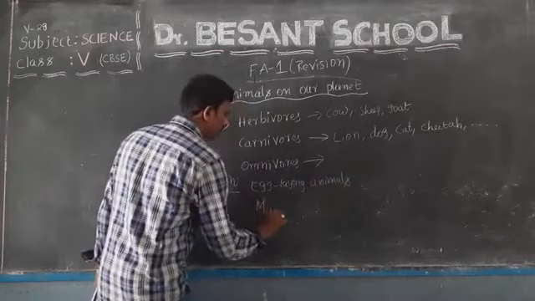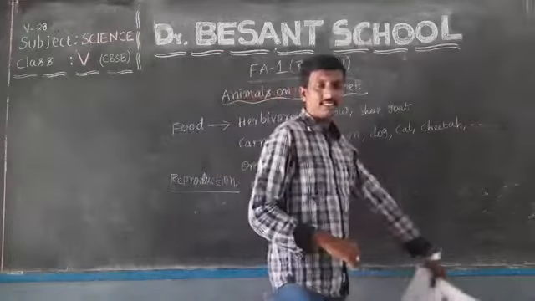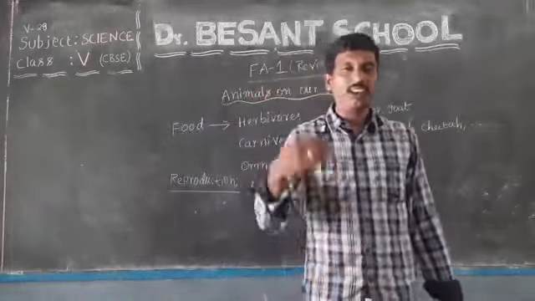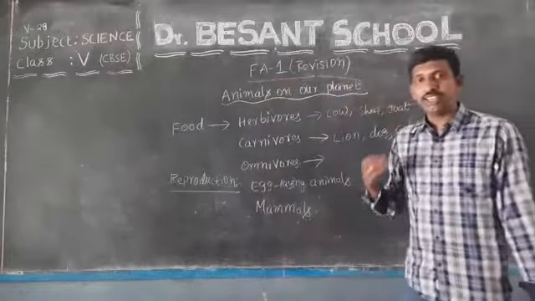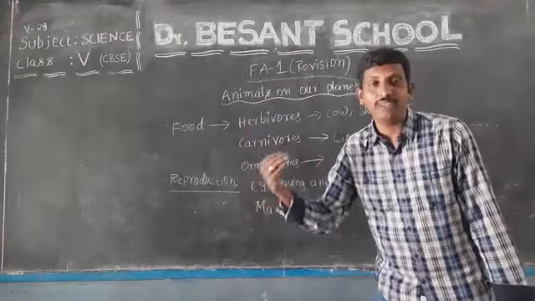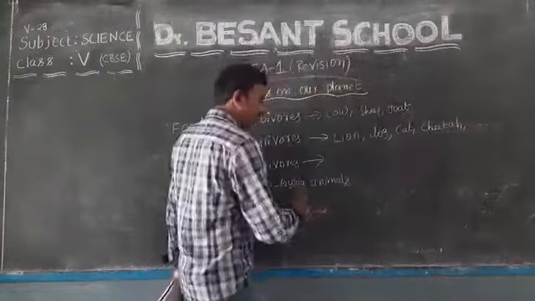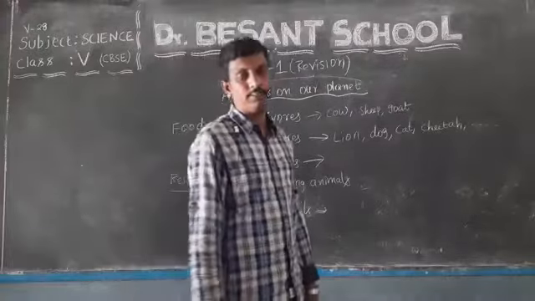These egg laying animals, they lay eggs and they hatch them to produce the young ones. Whereas mammals give birth directly to the young ones and feed them with their milk. Are you able to understand? Even human beings are mammals.